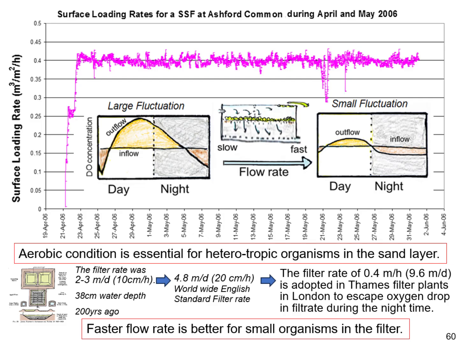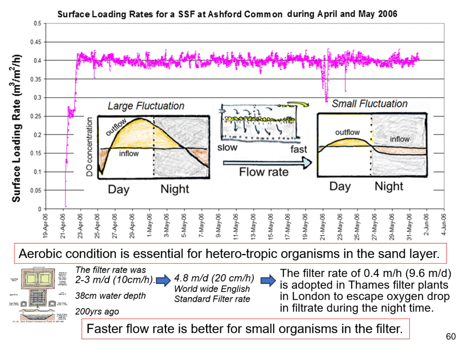Thames Water Company shifted from the normal standard rate of 4.8 meters per day to double the flow rate, 9.6 meters per day. Thames Water Company considered the diurnal change of dissolved oxygen in filtrate. Then, they decided the high flow rate was better to keep aerobic condition in the filter for small organisms in the filter system.